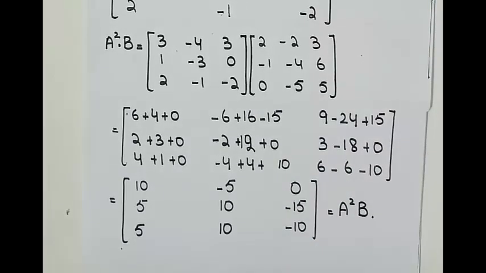So this is how we multiply 3 matrices. Just multiply 2 matrices first and then multiply the final answer with the third matrix.